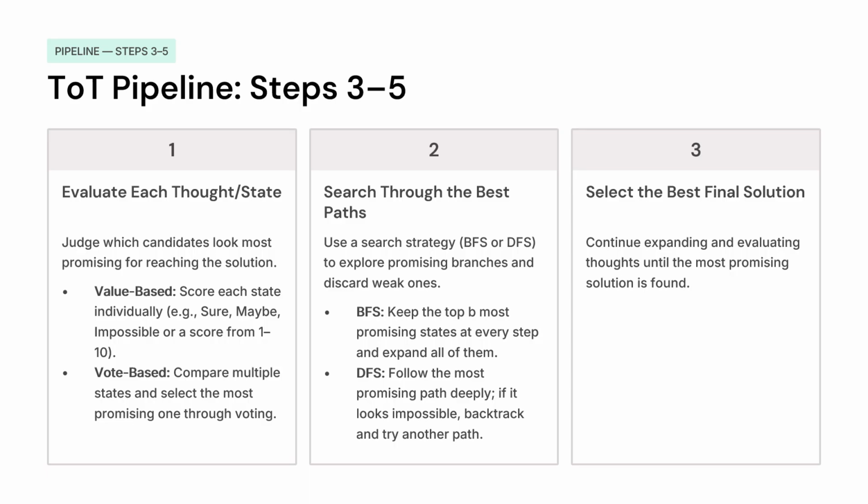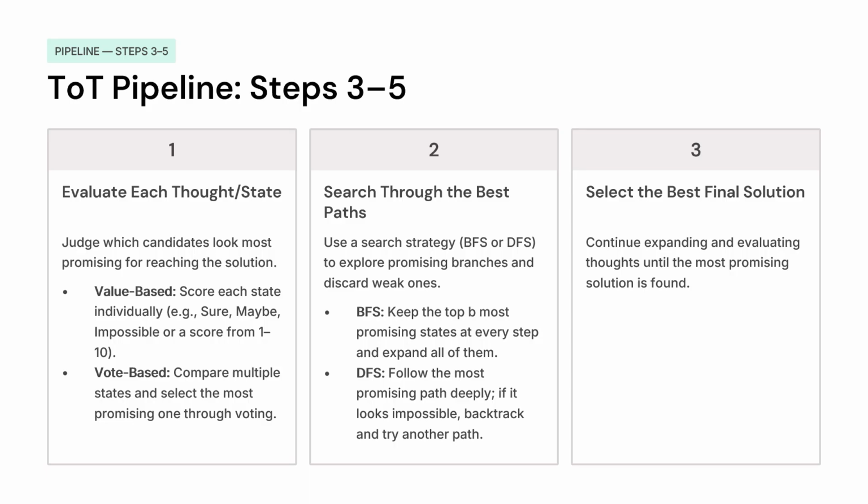Now, how do we perform search on these thoughts or paths that we have generated? There are two primary approaches: breadth first search and depth first search. In breadth first search, we keep the most promising thoughts or states at every step, move forward, and expand only those. The top B could be either the highest scored states or the ones with the maximum number of votes.